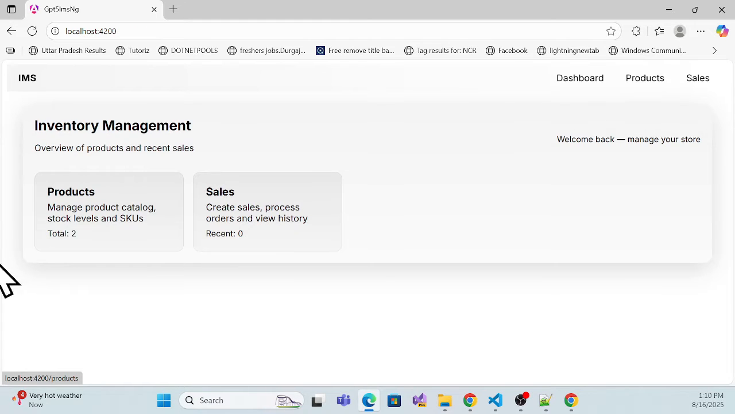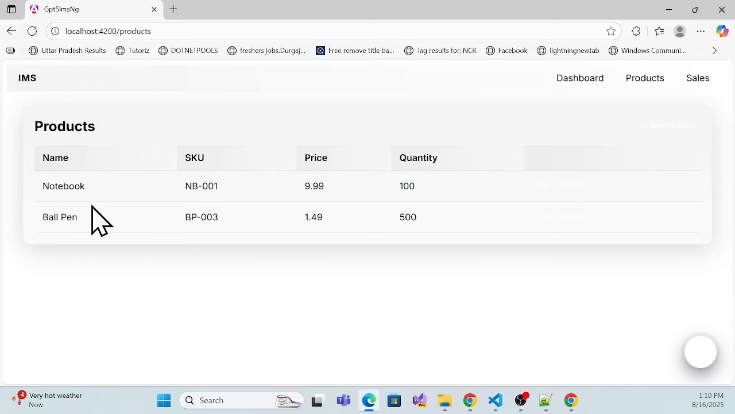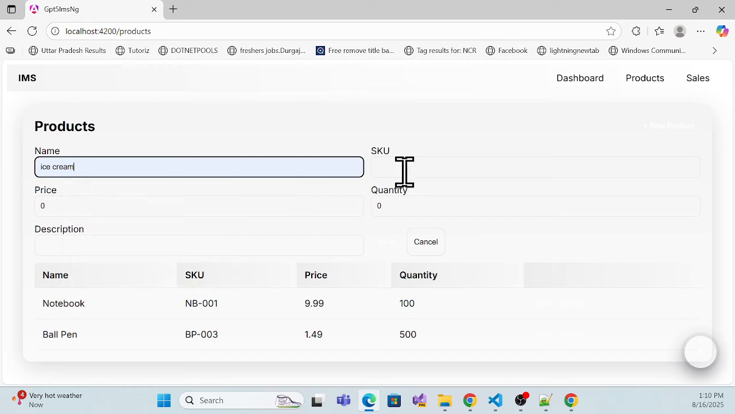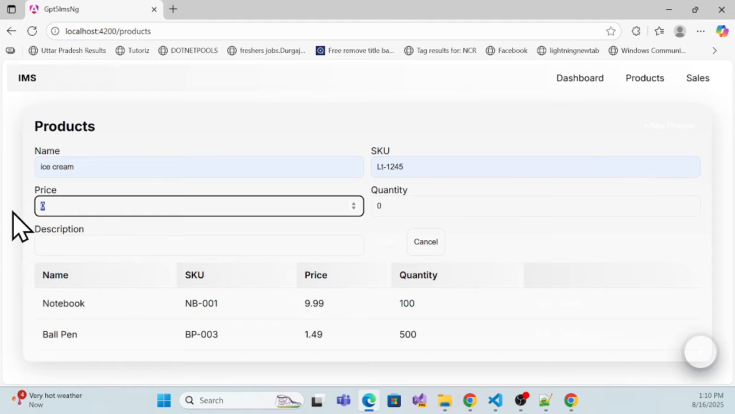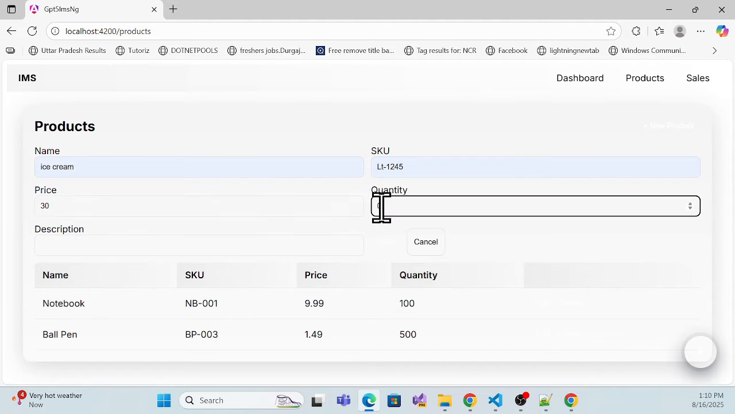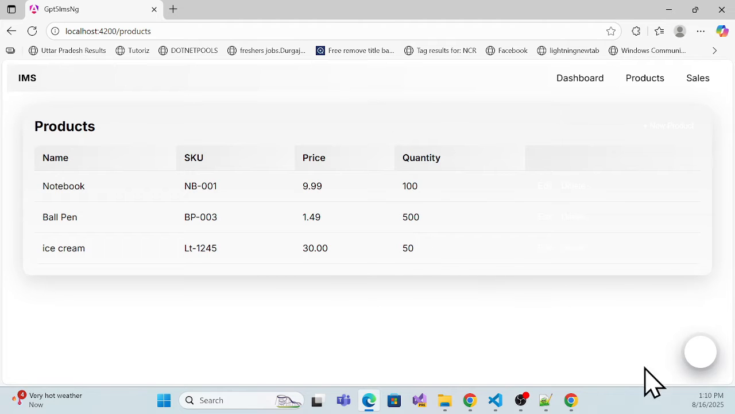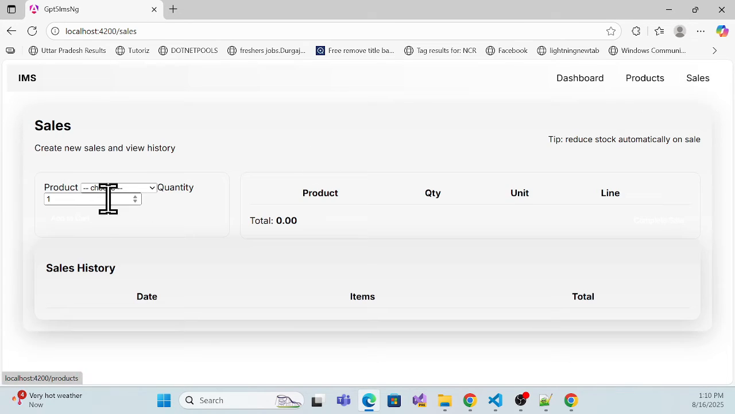So let me try to add a new item here. Let me add some item, some pricing 30 and quantity would be 50, and simply I can save it. Once you save, now see the new item is available over here. And once you add a new item, if you go back, I am able to see that new item 30,